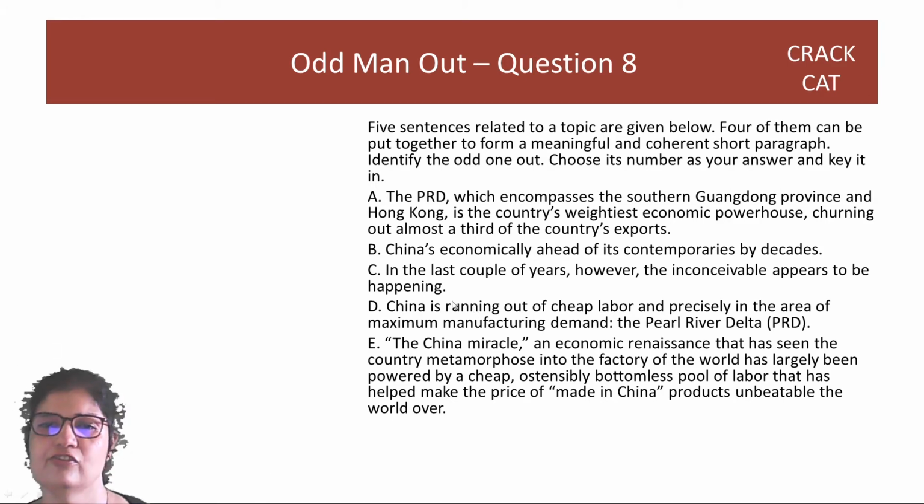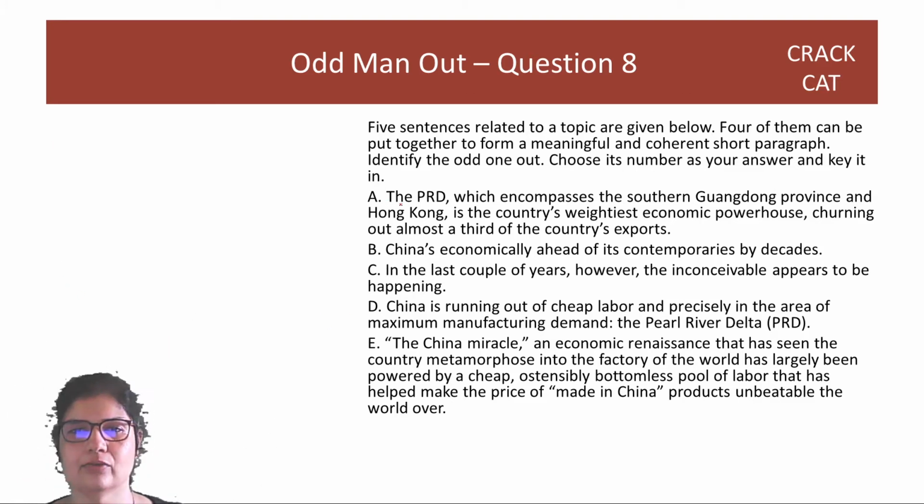China is running out of cheap labor and precisely in the area of maximum manufacturing. The PRD, which encompasses, or PRDC, okay, here PRD has been used, and here PRD is being explained. So D has to come before A, and D and A are related. In the last couple of years, however, the inconceivable appears to be happening. China is running out of cheap labor.